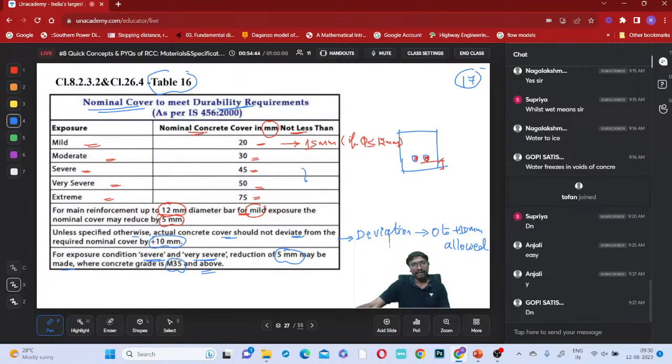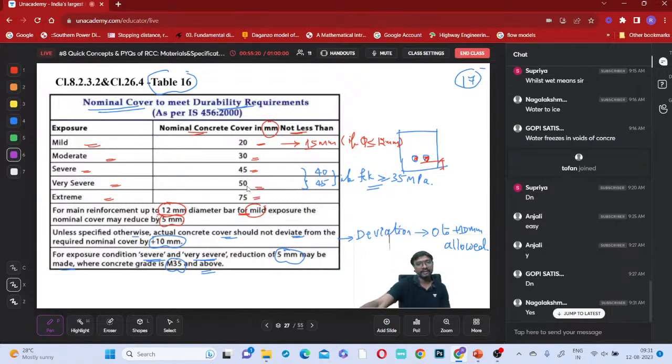So for severe and very severe, you can take 40 millimeter and 45 millimeter if fck is greater than or equal to 35 MPa, that is, if the concrete used is M35 grade or more, then we have to go for this, right? Is that clear, everyone?